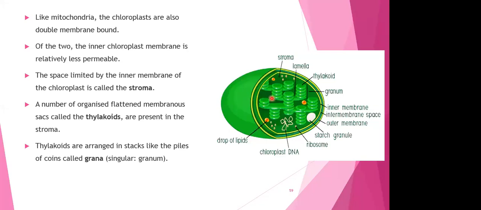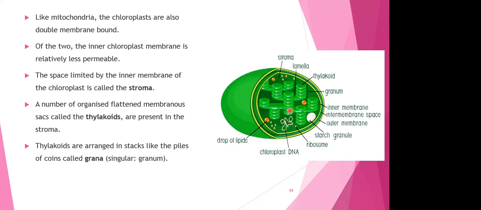This stroma is gel-like. It is the liquid portion, and it will have these stacks of thylakoids present in it. One stack is equal to one granum. And these are stacks of what? These are stacks of thylakoids. Did you understand?